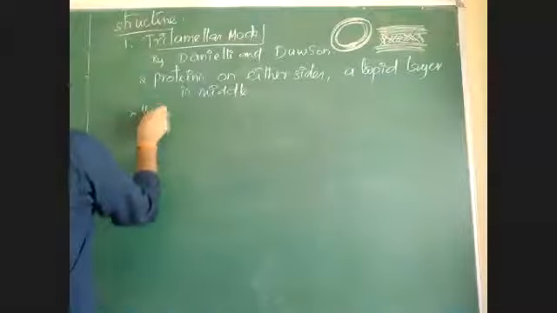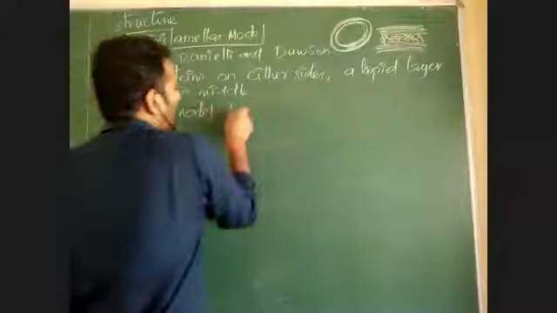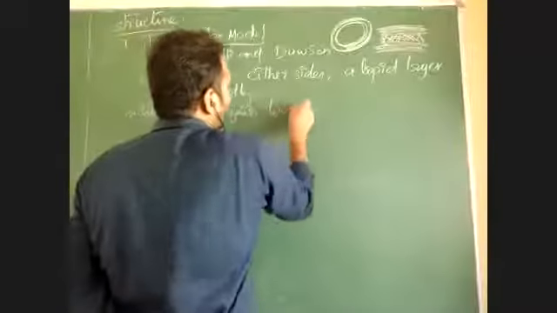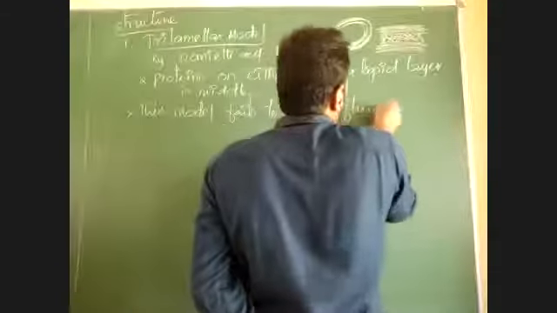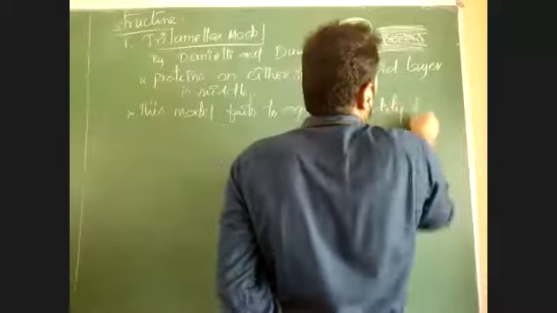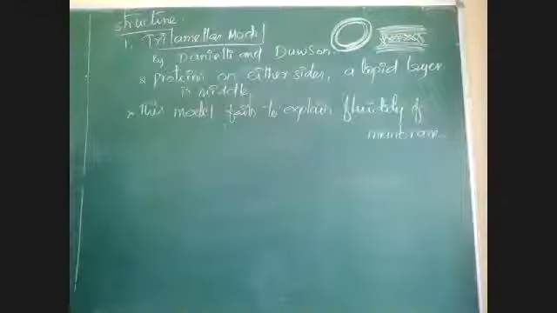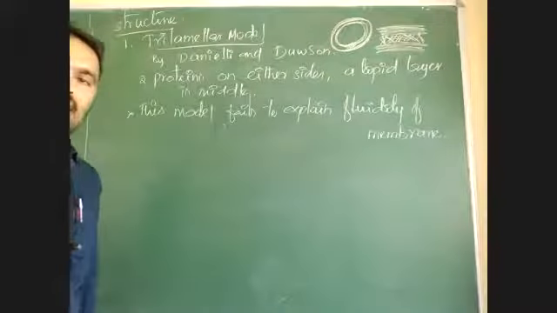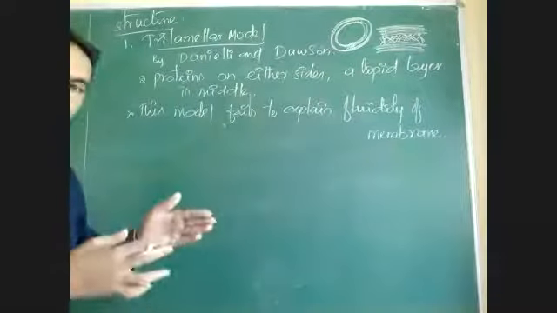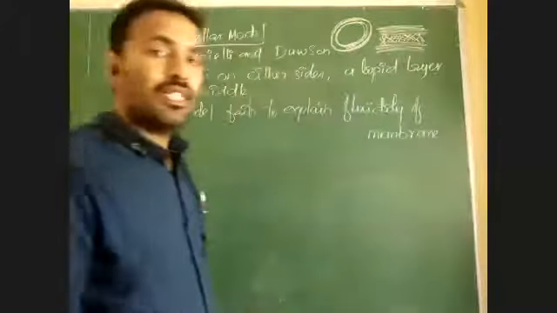This model fails to explain the fluidity of the membrane. What is fluidity? It is the elastic nature of the cell membrane. Elasticity means it can increase in size. That elastic property is what we call fluidity.